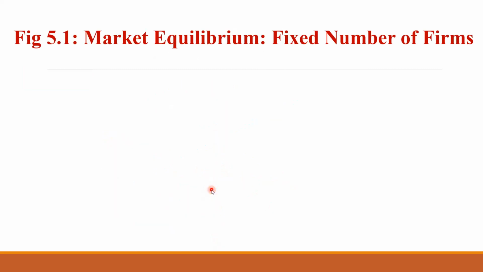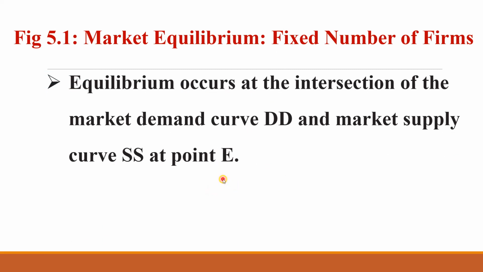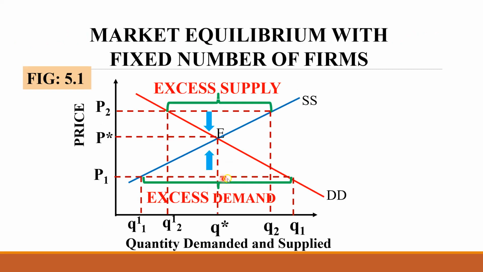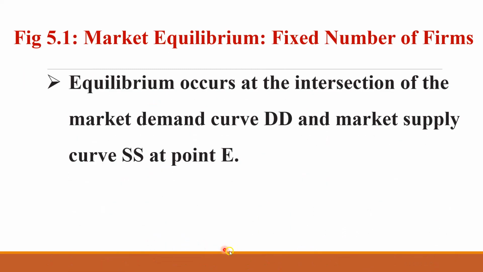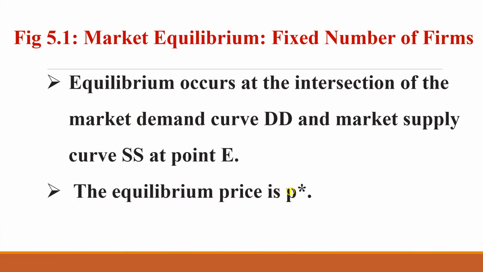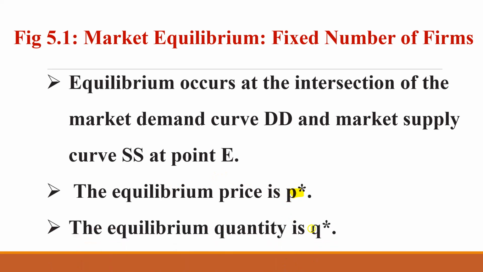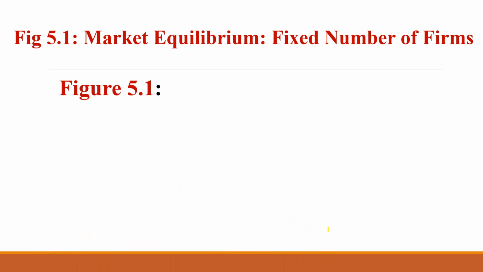We'll see another video of the explanation. We know equilibrium occurs, which I have explained here. The supply curve is denoted by SS and the demand curve is denoted by DD, and when the supply curve and the demand curve intersect, we derive equilibrium at point E. That is what is mentioned here: equilibrium occurs at the intersection of the demand and supply curves at point E. Then the equilibrium price is P star and the equilibrium quantity is Q star. We have already seen these things.